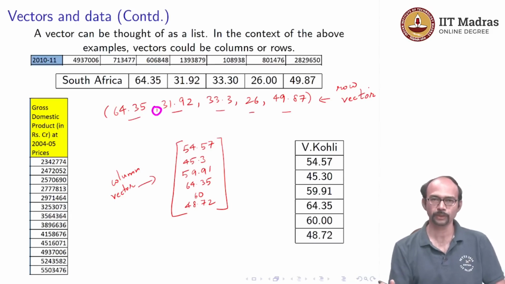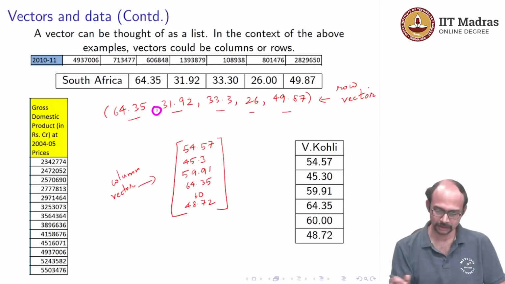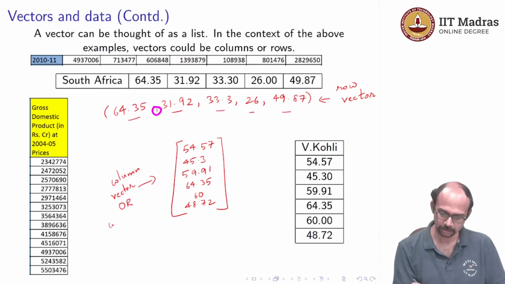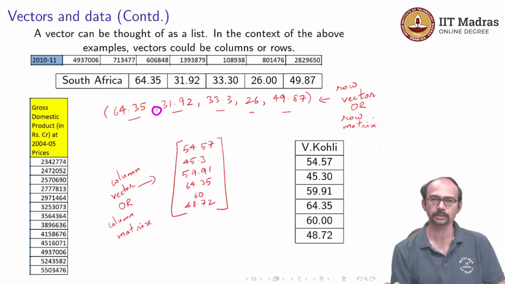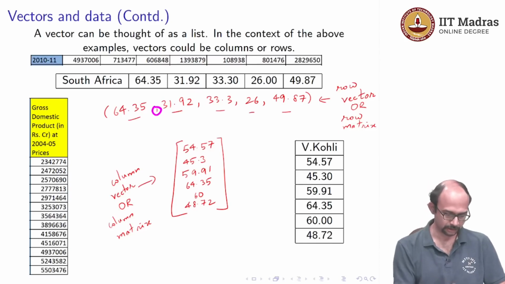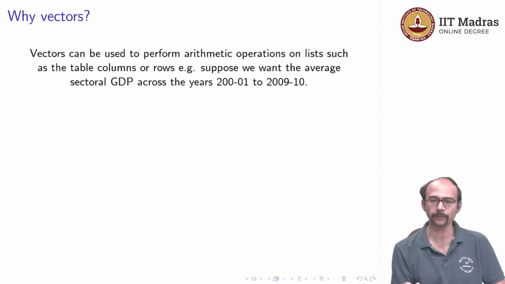Okay, so we are going to study very soon what a matrix is. We can also call these a column matrix, and we can think of this as a row matrix. So depending on what we want to do, whatever is convenient, we think of this as a row vector or a row matrix, and similarly as a column vector or a column matrix. Okay. So the important point here is, what is a vector? A vector is a list. It is a list of numbers. That is what you have to remember. Okay. So let us go ahead and ask why vectors.